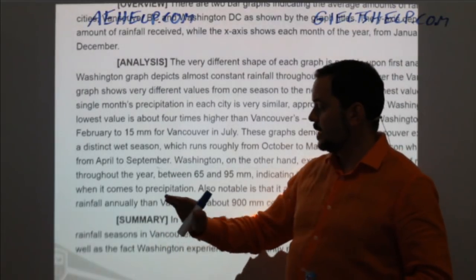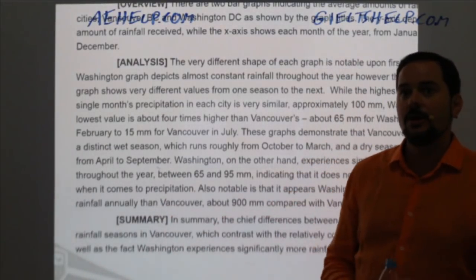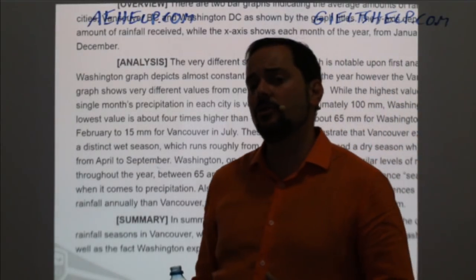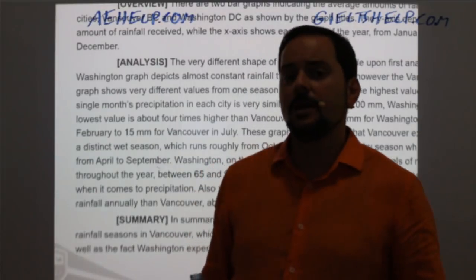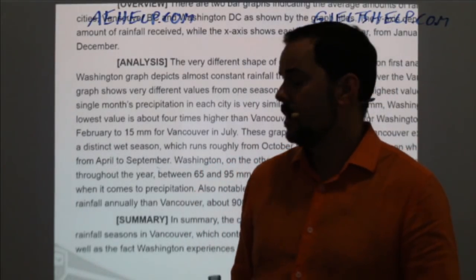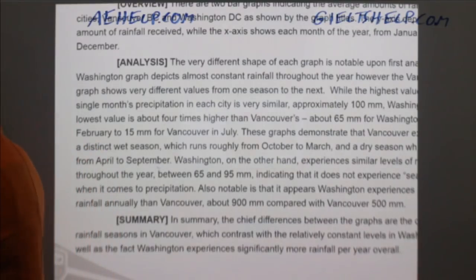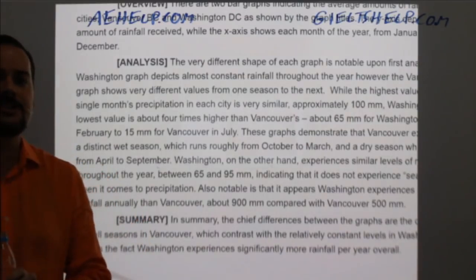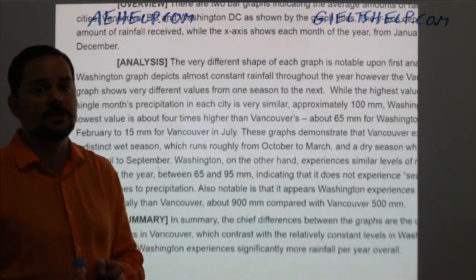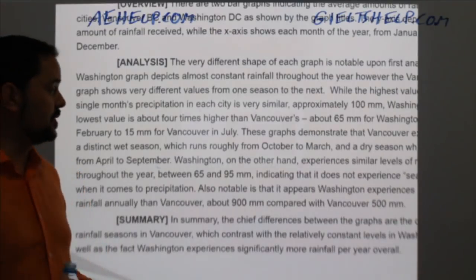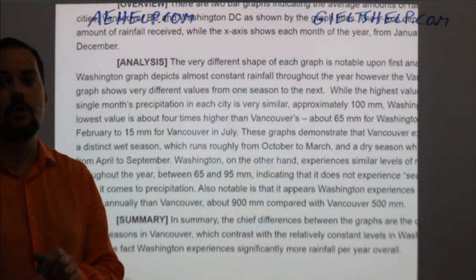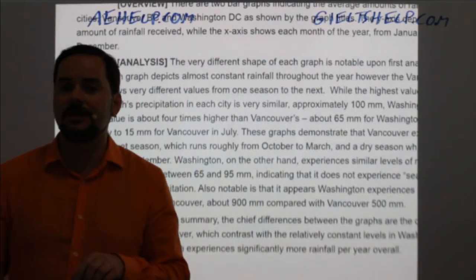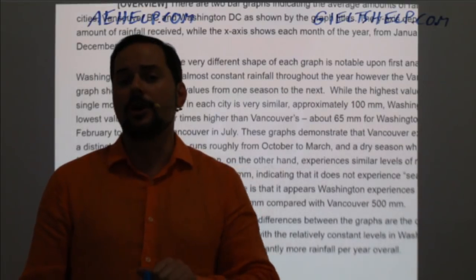Now, a summary is for task 1, and I saw one student say, oh, we can do a summary for task 2. For task 2, you're not writing a summary, okay? You're writing a conclusion. Conclusion and summary are not exactly the same. It's really important to remember that. A summary is more applicable to an expository essay where you're writing in third person, explaining and analyzing what you see. A conclusion is better for a persuasive, argument-type essay like task 2, where you're giving an opinion.